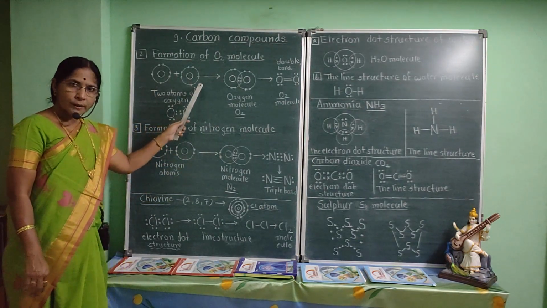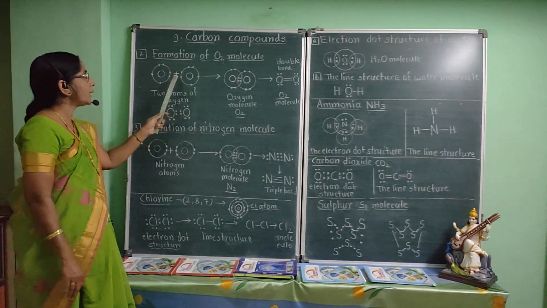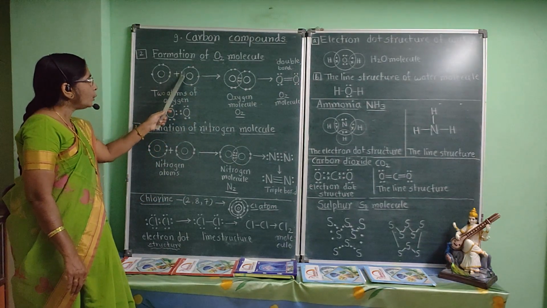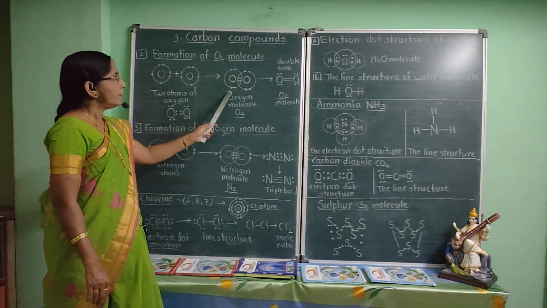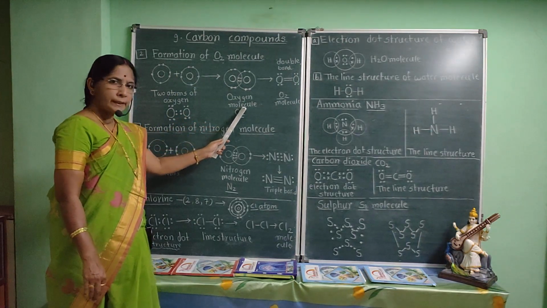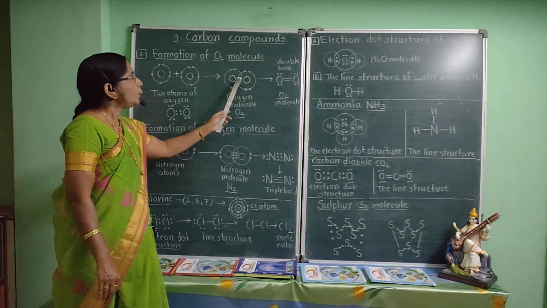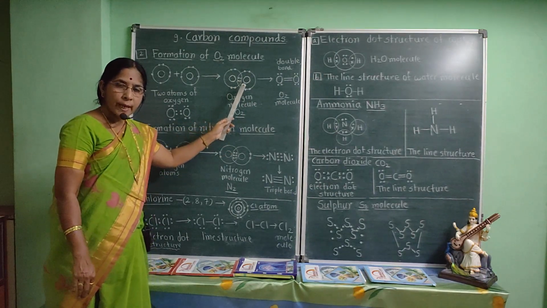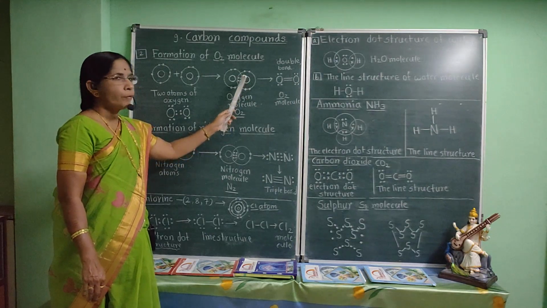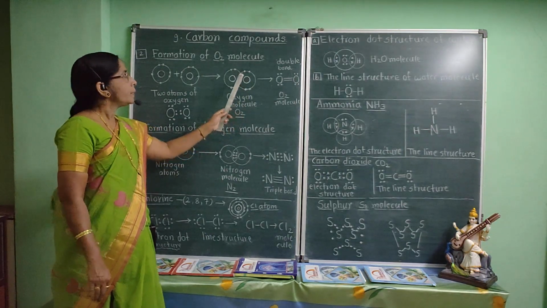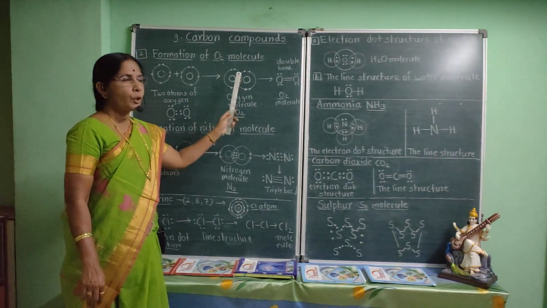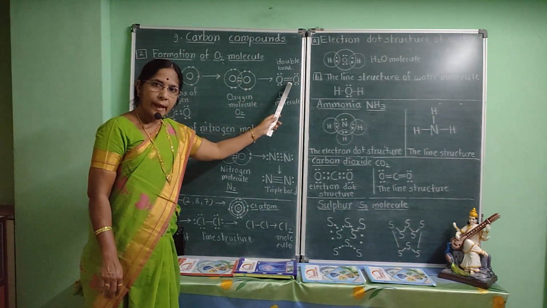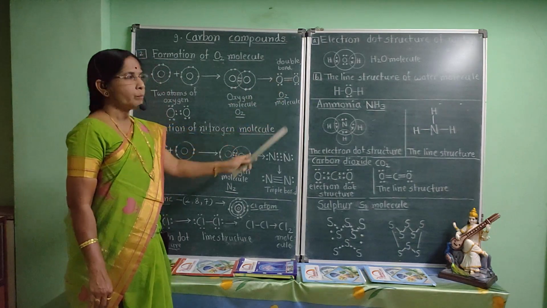Therefore, 2 oxygen atoms come close together, share their 2 electrons with each other, and oxygen molecule is formed. As 2 pairs of electrons are shared, double covalent bond is formed. This is electron dot structure of oxygen molecule, and this is line structure of oxygen molecule.